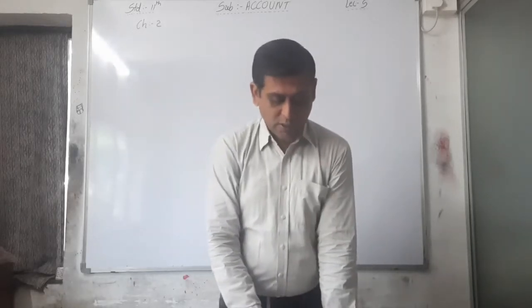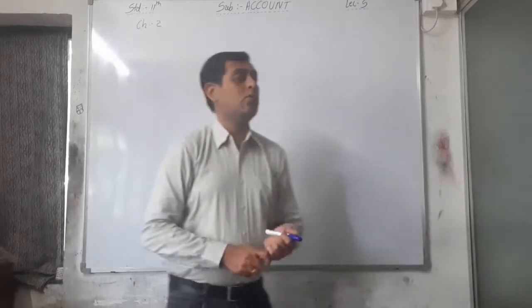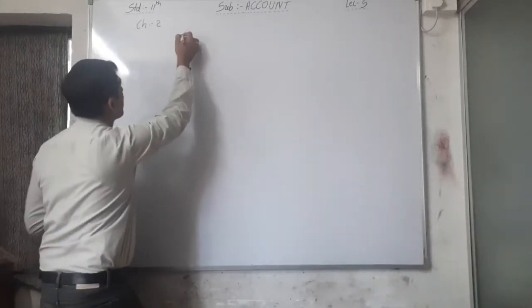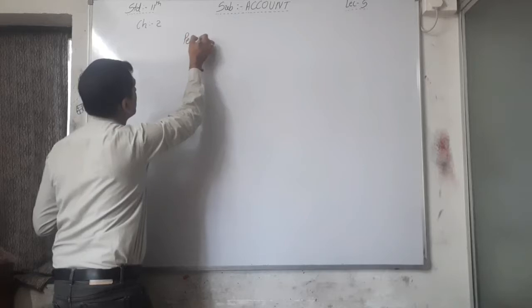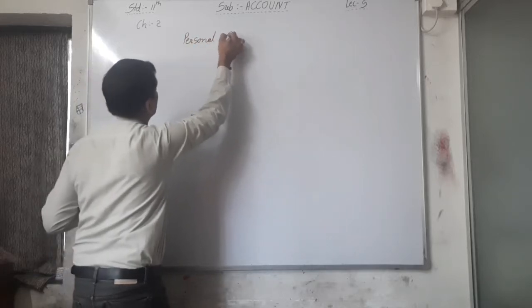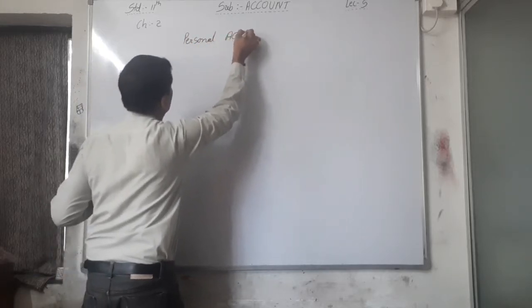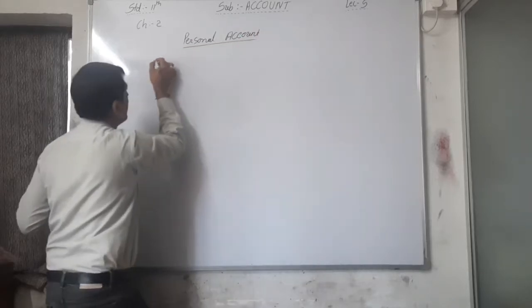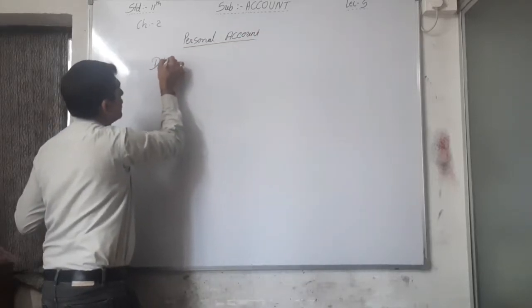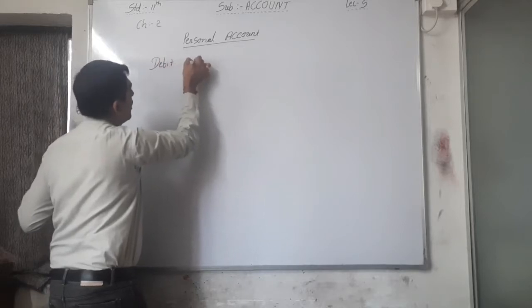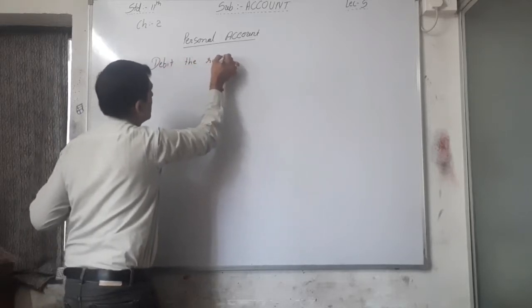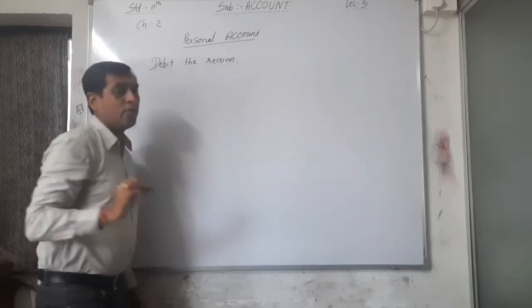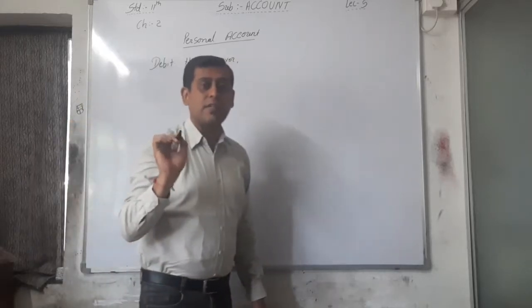That's why, what is the rule for personal account? The rule is: debit the receiver. Who is the receiver? The benefit receiver.